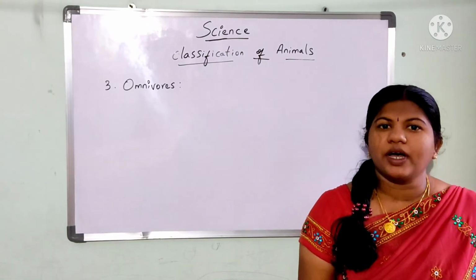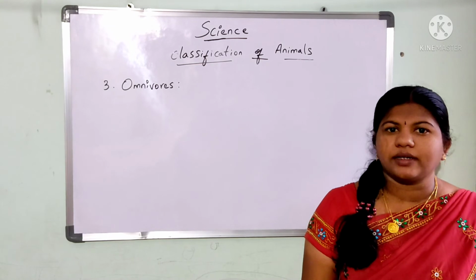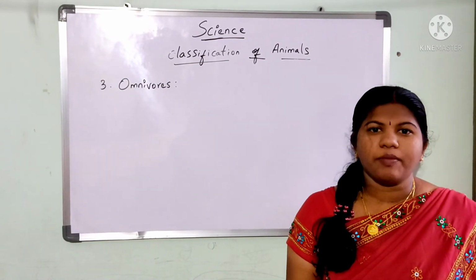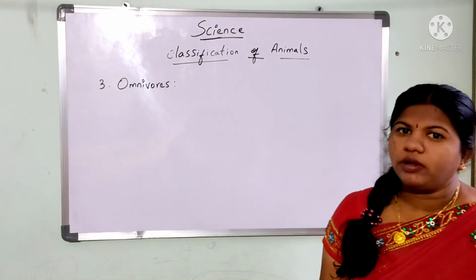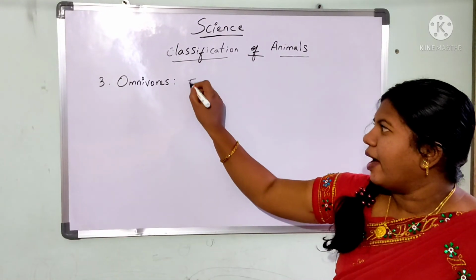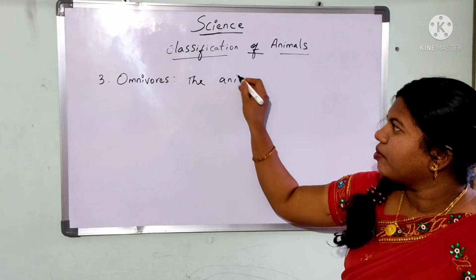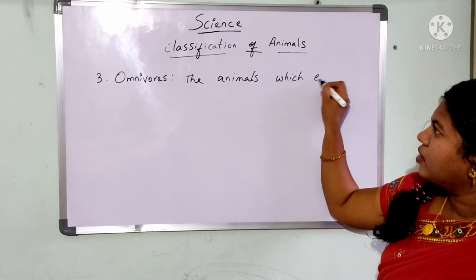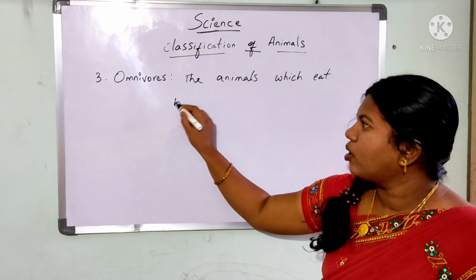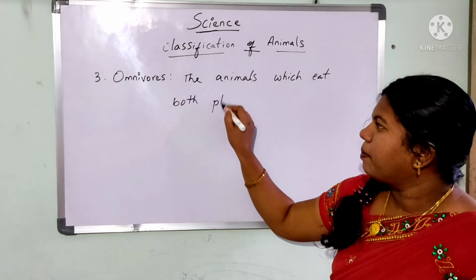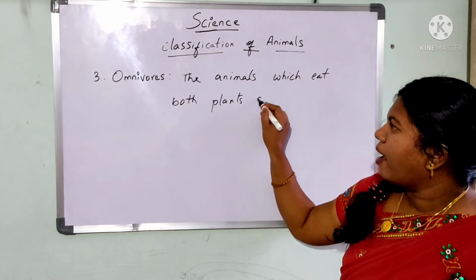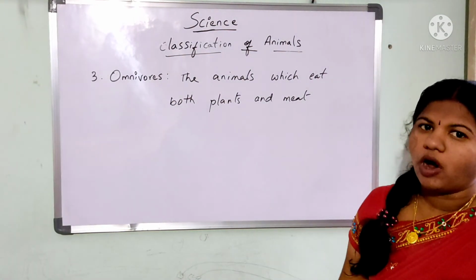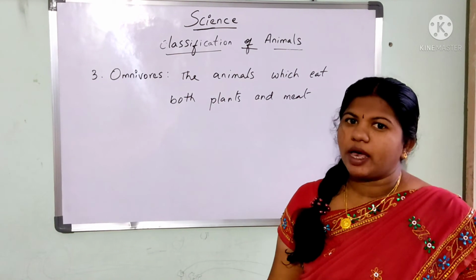Now here we are going to check our third category, that is omnivorous animals. So what are omnivorous animals? Here I am going to write you the definition. The animals which eat both plants and meat are called omnivorous animals.